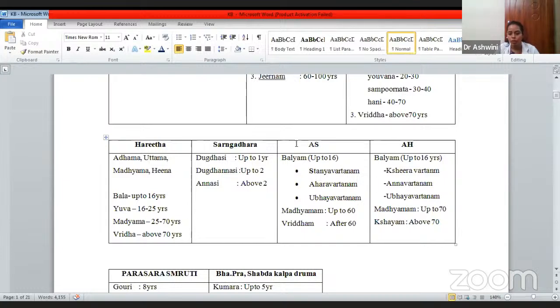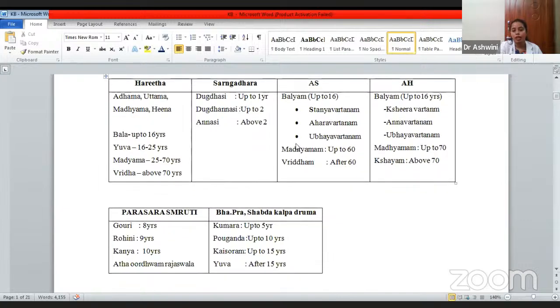Then Madhyama is up to 30 and Vriddha is up to 60. In Ashtanga Hridaya, Balyam is again up to 16 years only. He has told Kshiravrita, Annavrita and Ubhayavrita. Whereas Ashtanga Sangraha has told Stanya, Hridaya has told Kshira. Madhyama he has told up to 70, and he has used the word Kshayam for the Vriddha, above 70.